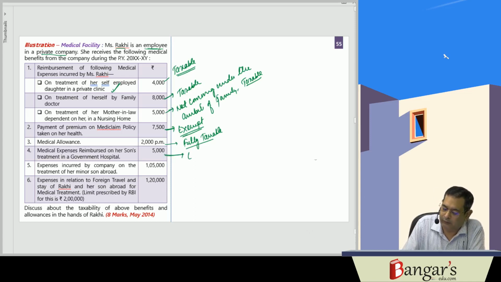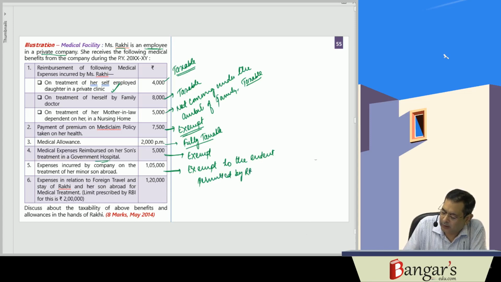The same will be exempt from tax because he is a family member and the expenditure has been incurred in a government hospital. Expenses incurred by the company on treatment of her minor son abroad will be exempt to the extent permitted by RBI. Similarly, expenses in relation to foreign travel and stay of her son.